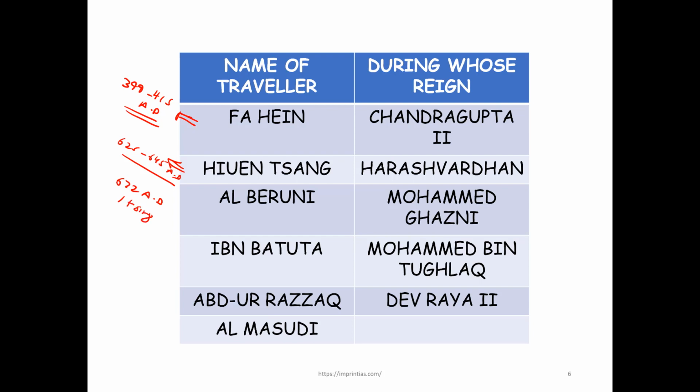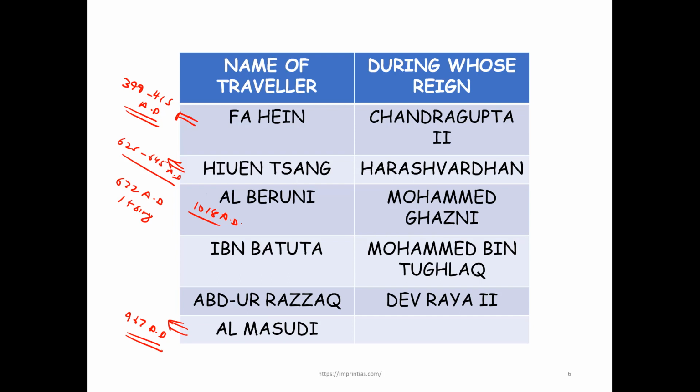Then Al-Sulaiman, Al-Biruni and Al-Masudi came. Al-Masudi came in 967 AD, and Al-Sulaiman in 850. Al-Biruni came in 1018, and obviously he came with Mahmud of Ghazni.